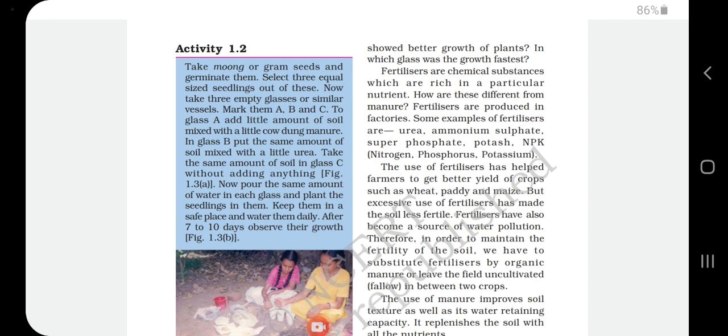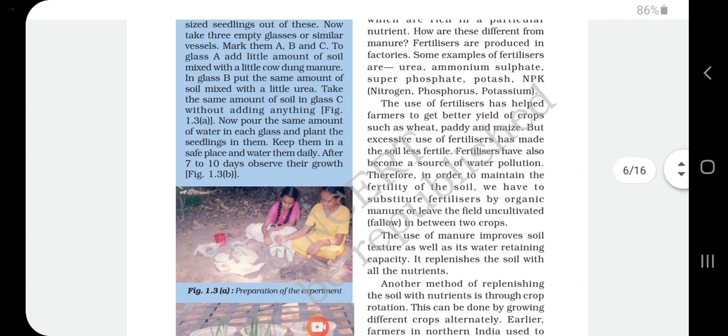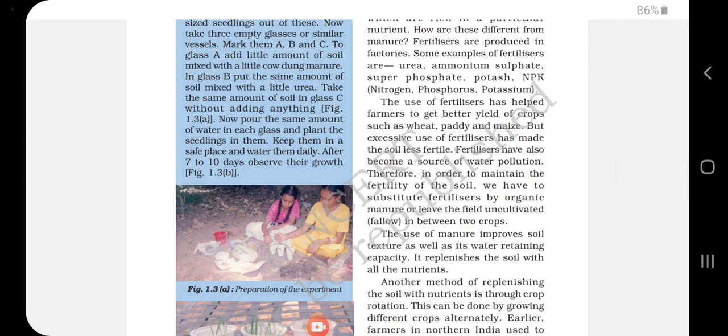What is the short form NPK? It is nothing but nitrogen, phosphorus and potassium. The use of fertilizer has helped farmers to get better yields of crops such as wheat, paddy and maize. But excessive use of fertilizer has made the soil less fertile. So regular usage of fertilizer also spoils the soil, that means it becomes less fertile. Fertilizers have also become a source of water pollution. Sometimes it also affects the water.